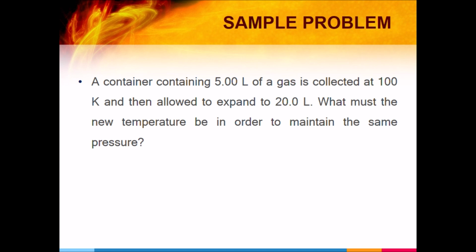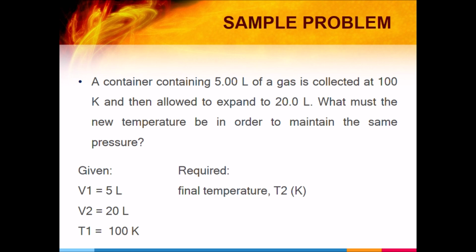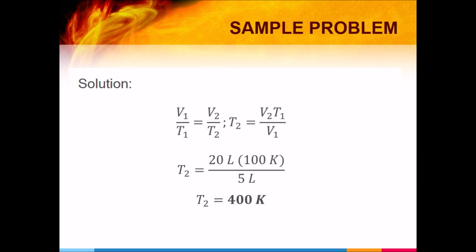Okay, a container is containing at 5 liters, the gas collected is 100 Kelvin, then allowed to expand at 20 liters. What must be the new temperature in order to maintain the same pressure? And yung given natin, V1 and V2. Initial temperature is 100 Kelvin. What is the final temperature? Ito yung formula natin at constant pressure. V1 all over T1 is equals to V2 all over T2. T2 is equals to V2T1 all over V1. Then direct substitution, we get 400 Kelvin.